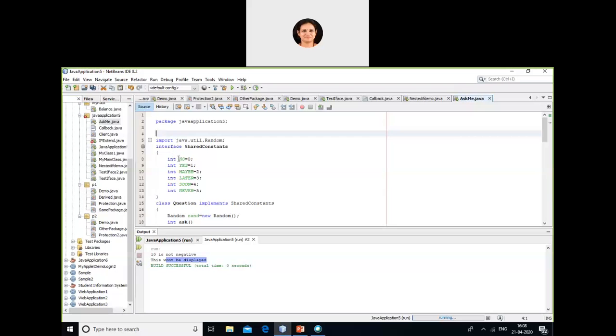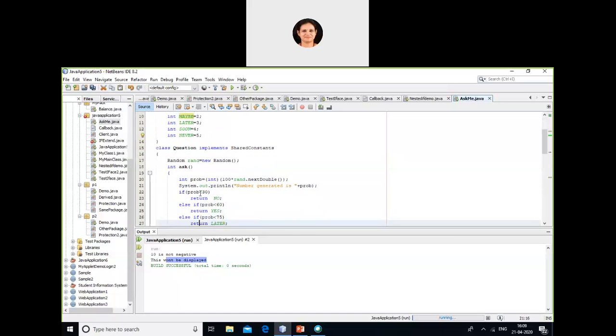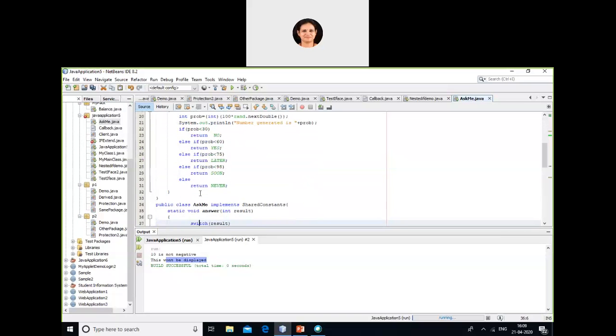Like for instance here, I have defined no is equal to 0, yes is equal to 1, maybe equal to 2. So all these are different variables which are defined in the interface as shared constants. Okay, so I am defining different variables and these variables can be used as constants. So in a switch statement, if I say switch no, it means it is pointing to value 0. Yes means it is pointing to value 1. Okay, so what I am trying to do over here is, in this particular program, I'll just show you.